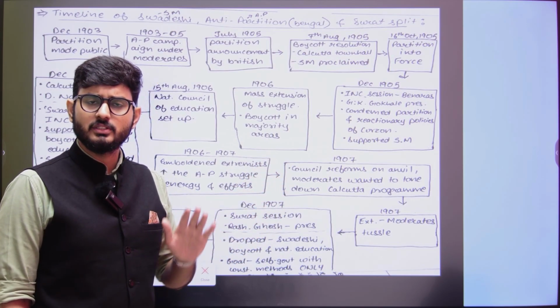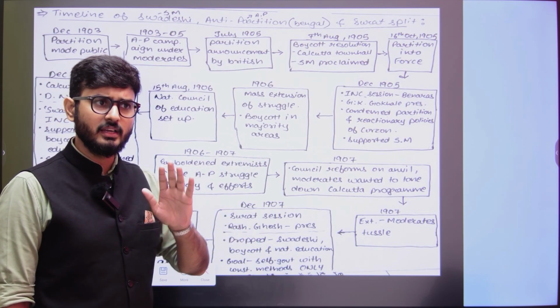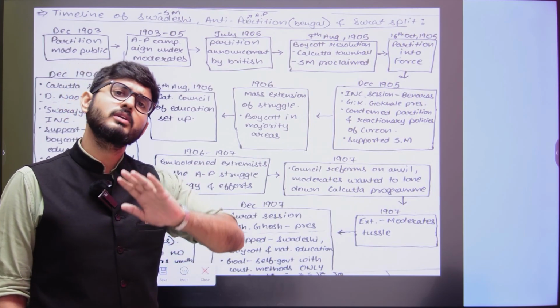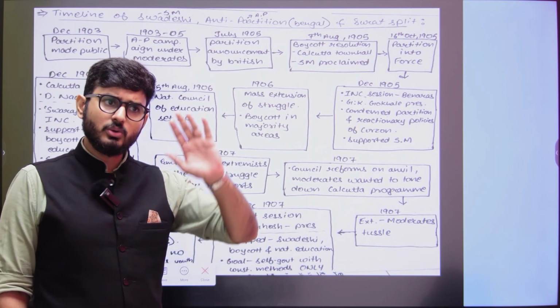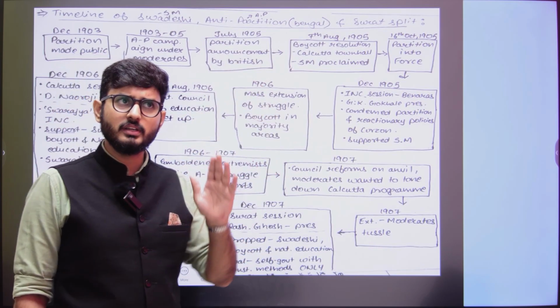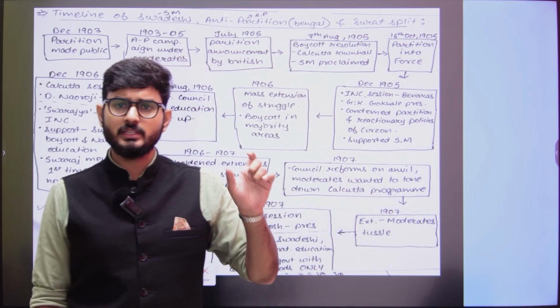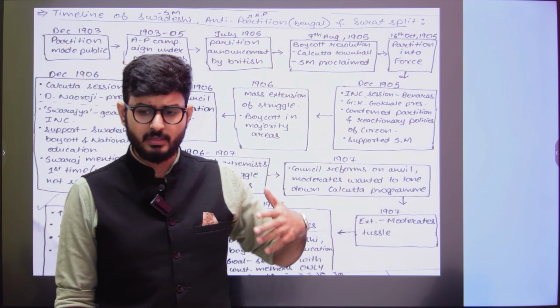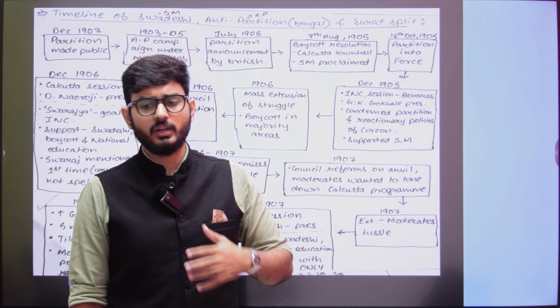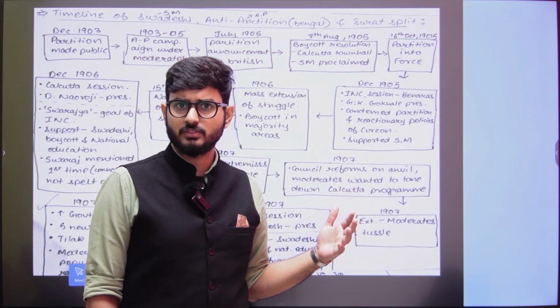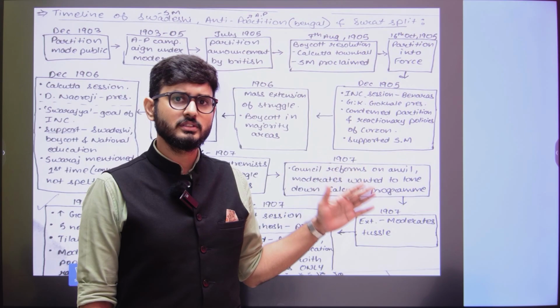And the moderates always wanted reforms. They were the people who did not want big things, who did not want greater things, but wanted little things that could bring development in India. Okay, that means certain types of reforms in the economy, in the polity, in the society, in the various sectors in India. So they wanted the reforms.